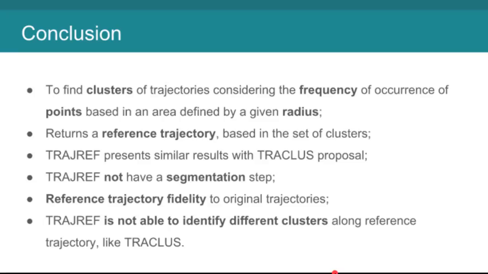As a conclusion, we found that the proposed method was able to find clusters of trajectories considering the frequency of points based in an area defined by a given radius. The method was also successful on returning a reference trajectory based on the set of clusters. TRAJREF presents similar results to those found in TRAJDATA, even though it does not have a segmentation step, which seems to increase the fidelity to the shape of the original trajectories. TRAJREF, however, is not able to identify different clusters along a reference trajectory, like TRAJDATA does.